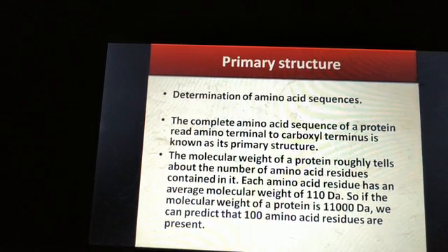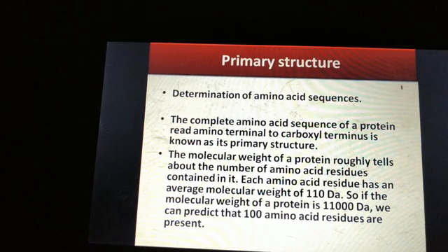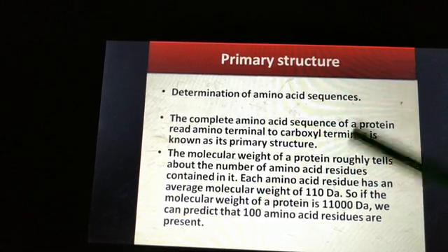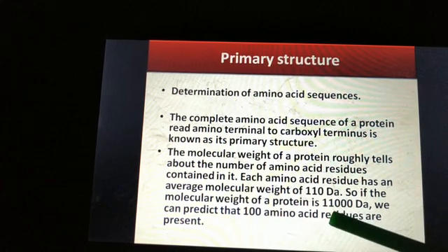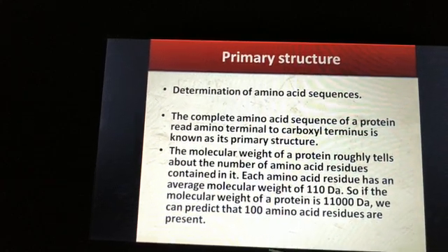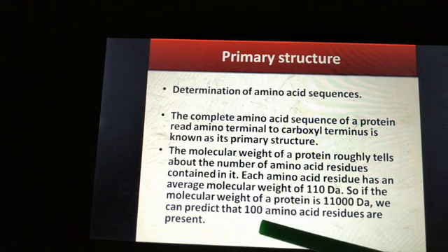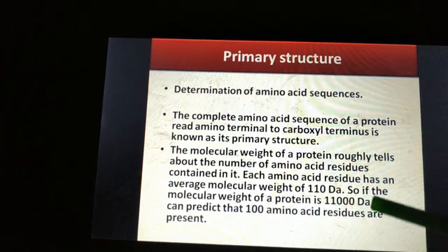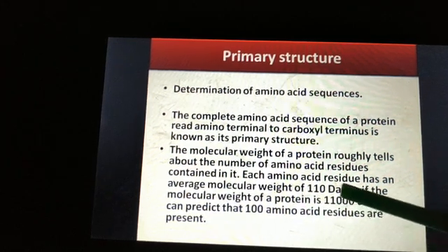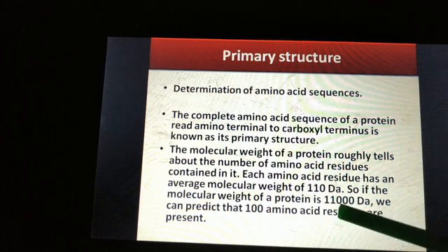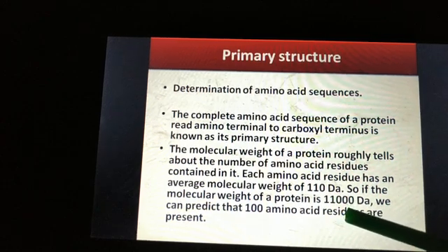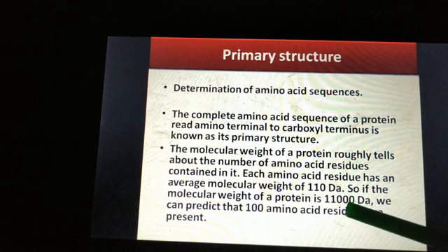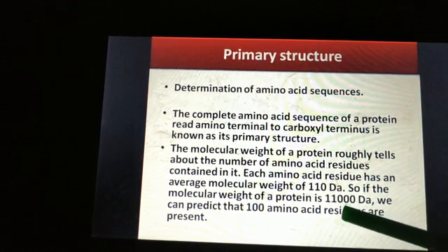So if the molecular weight of a protein is 11,000 dalton, we can predict that 100 amino acid residues are present. Suppose this is an example: if the molecular weight is 11,000 dalton, how many amino acids does it contain?